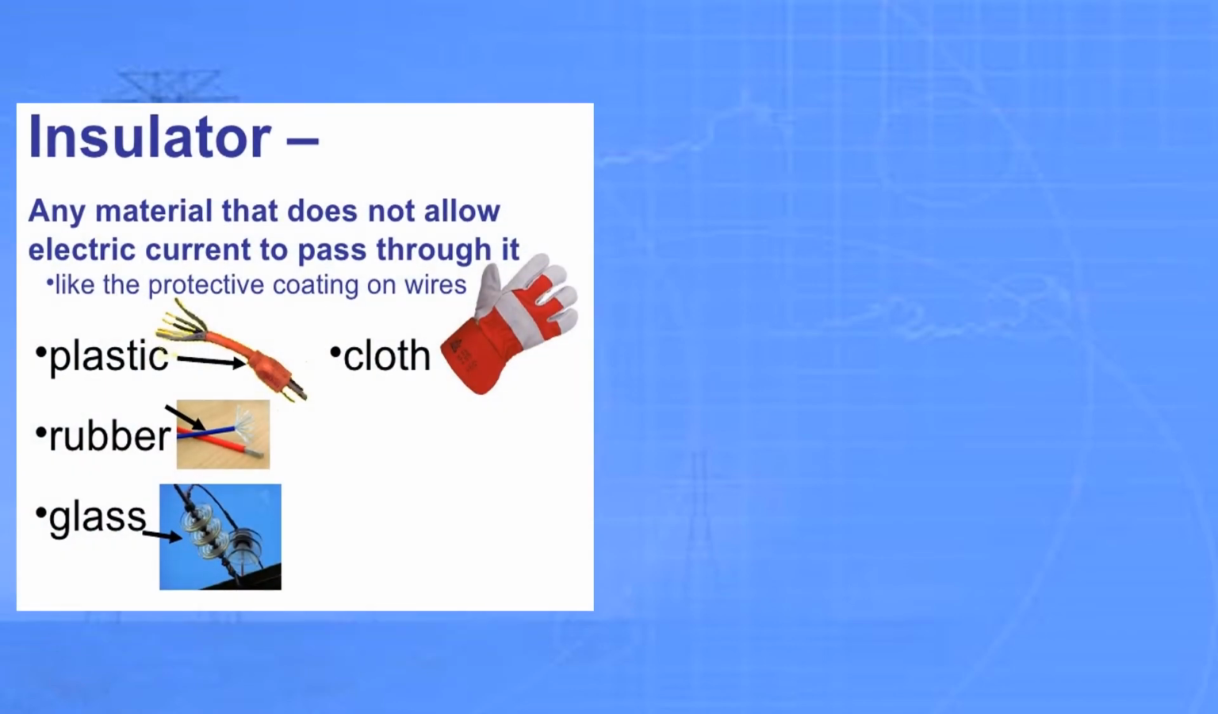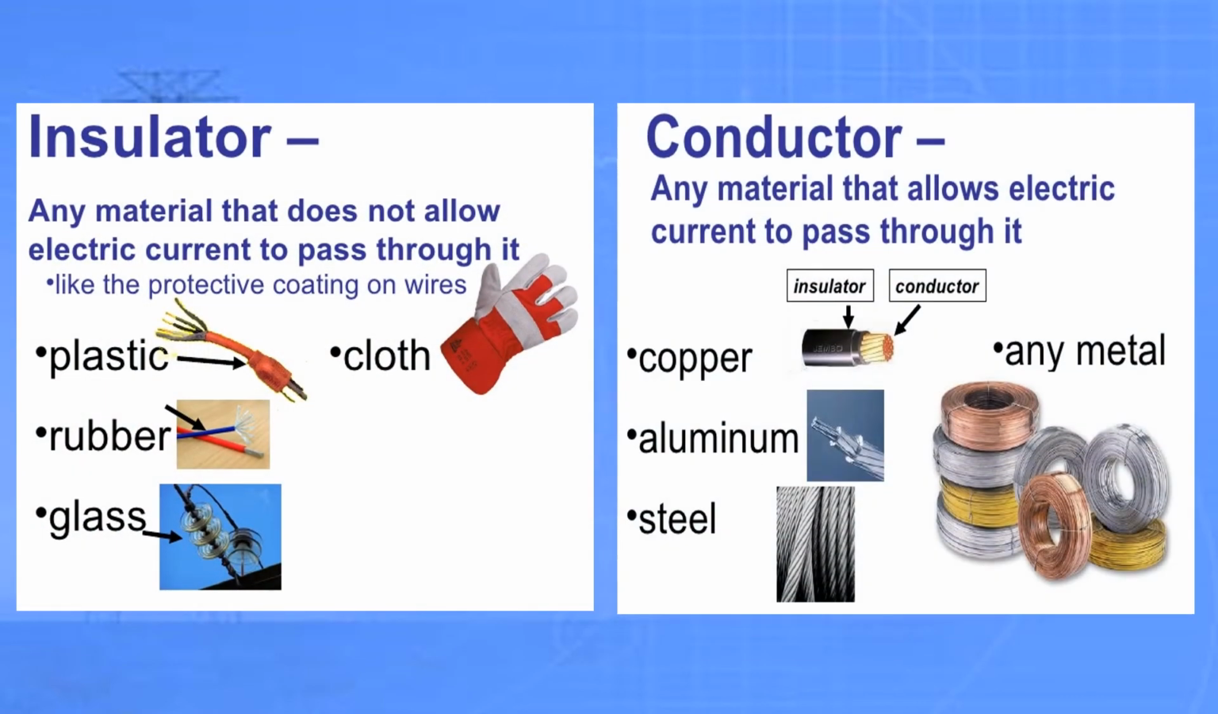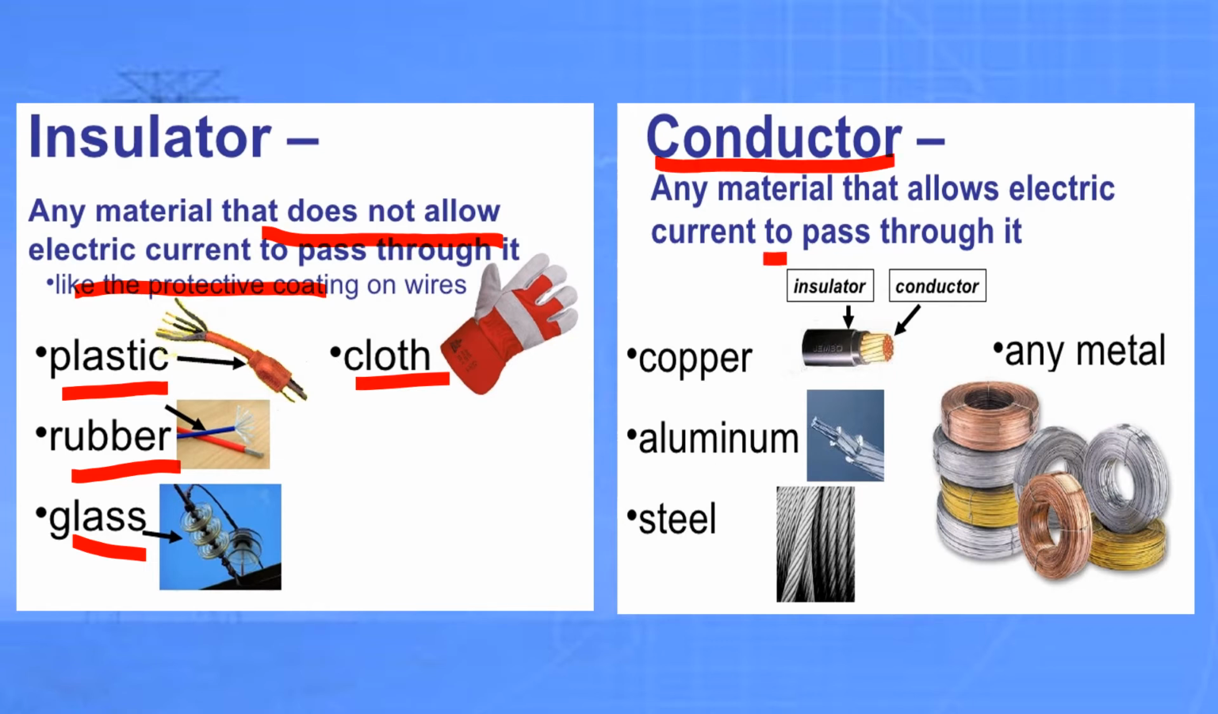Okay, let's come to a very important aspect of electrical things: insulators and conductors. Now, insulators are the materials that do not allow electricity to pass through them. For example, plastic, rubber, glass, cloth. And conductors are the materials that allow electricity to pass through them. For example, copper, aluminium, steel, or any metal. They allow electric charges to pass through them.